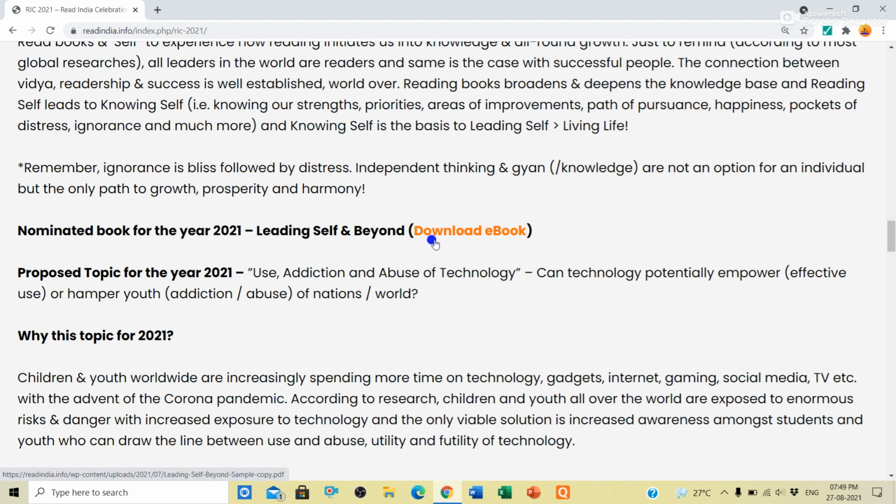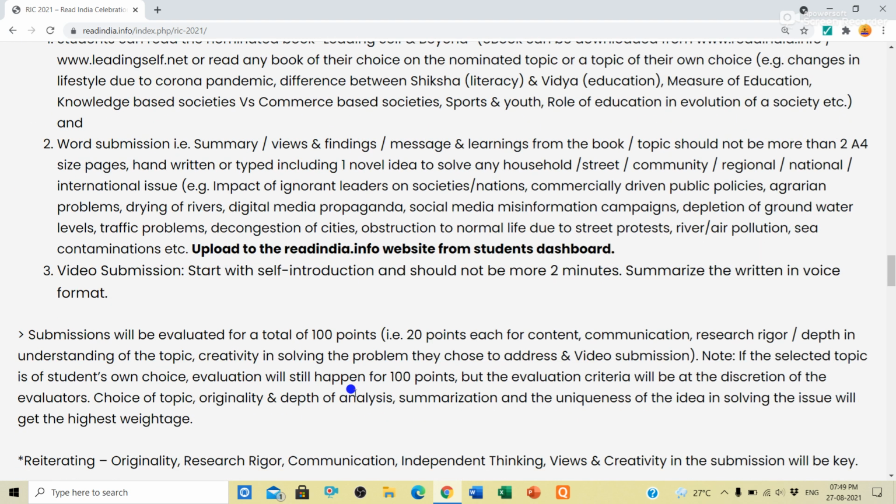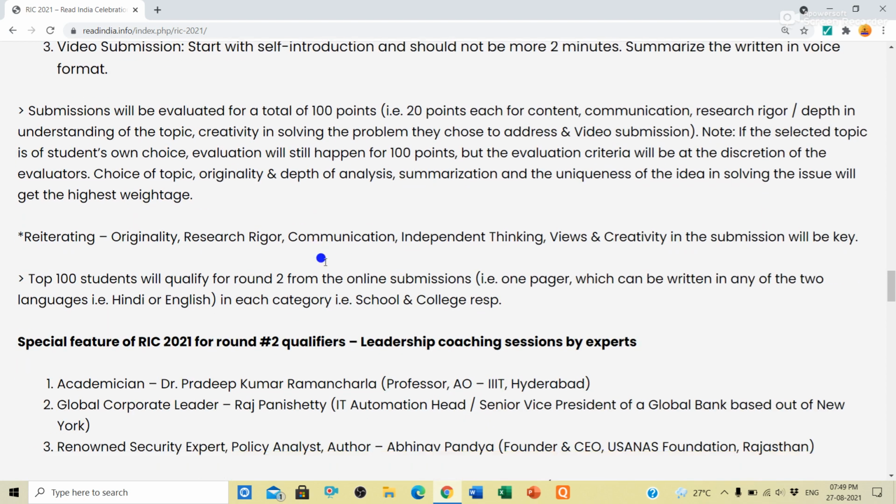It is better you download the book and read the book. Write a 2 pages summary in A4 size paper, only 2 pages, not more than 2 pages, and also make a video of less than 2 minutes. Before making the video, you also have to introduce yourself: tell your name, your class and school name. Then talk about the book, what you have learned. So this is all about the competition.